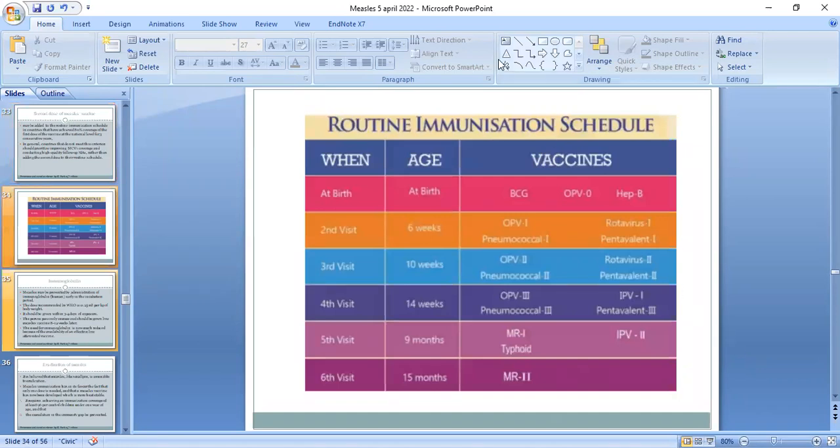Now, this is the routine immunization schedule in Pakistan. In this, the measles vaccine is given along with rubella at 9 months of age, and the second dose is given at 15 months of age.